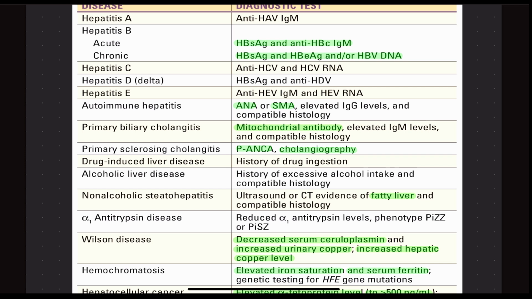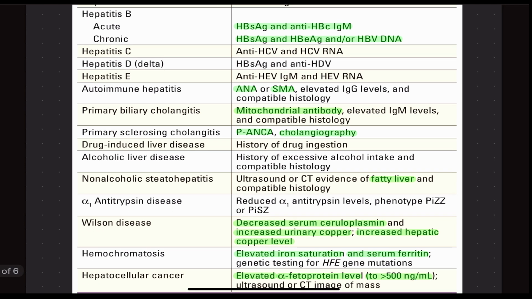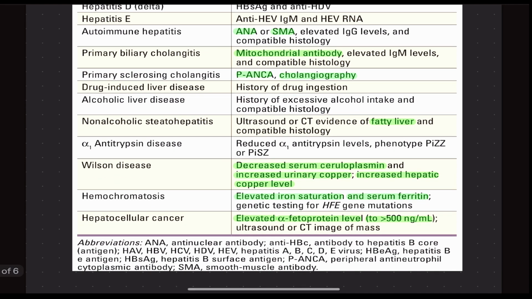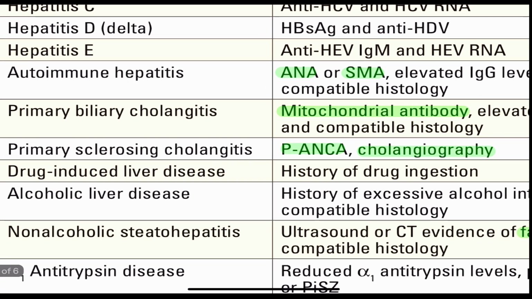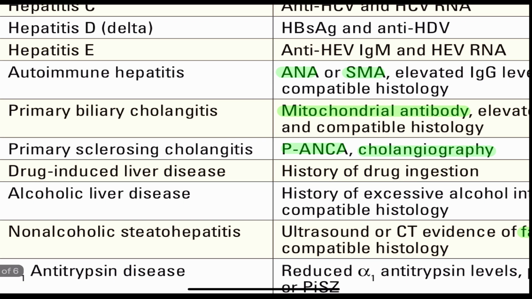Then I have underlined some important causes of liver injury. For example, autoimmune hepatitis. In autoimmune hepatitis, we do anti-nuclear antibody, ANA, or anti-smooth muscle antibody, SMA. So ANA and SMA are done in autoimmune hepatitis. This is all which needs to be crammed, right? So this is basically a discussion only to underline the important causes.